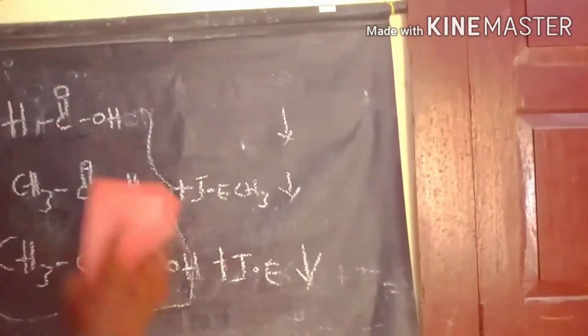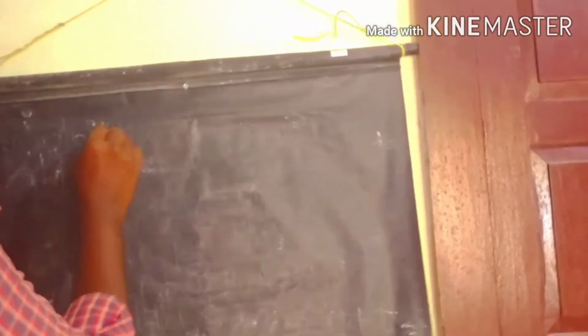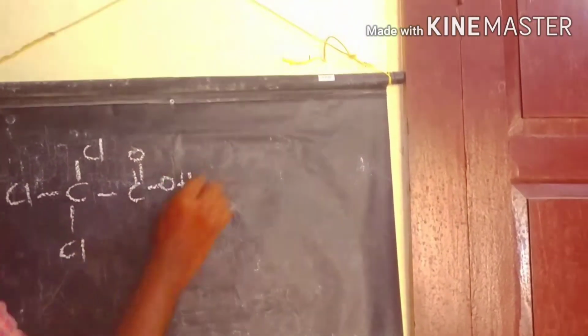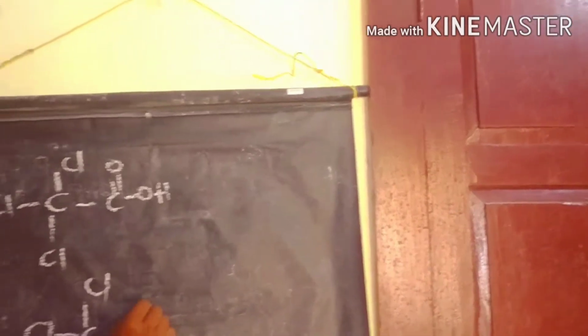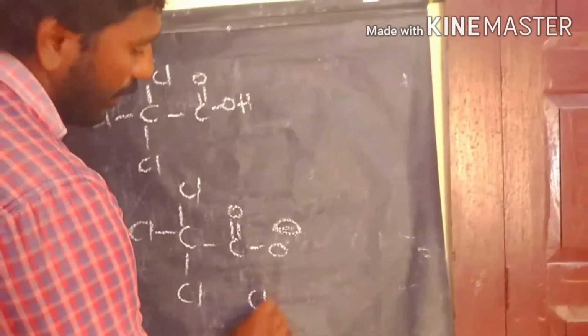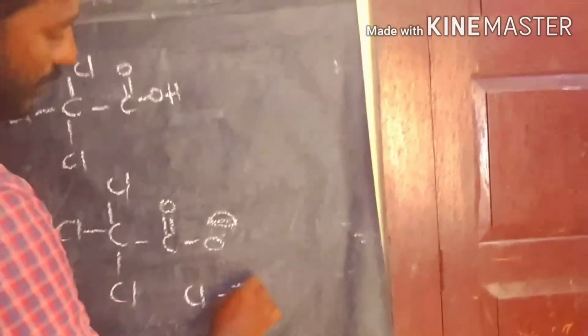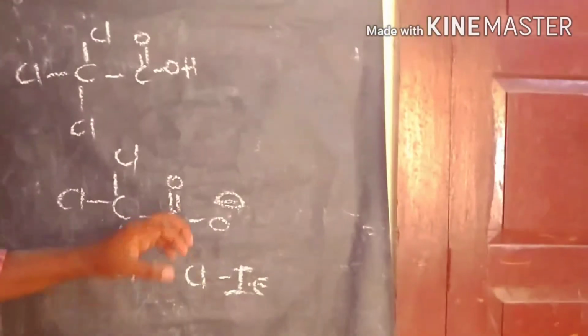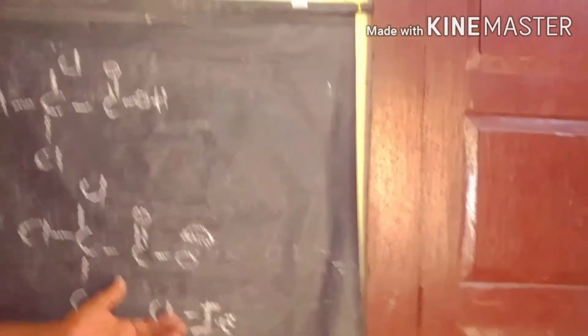So how is this possible? Take a simple example, chloroacetic acid, trichloroacetic acid. This is trichloroacetic acid. Here we have three minus I groups, like three chlorines. These chlorines are minus I groups, which means they decrease the charge on the oxygen. If the minus I groups increase, the acidity of the compound also increases.